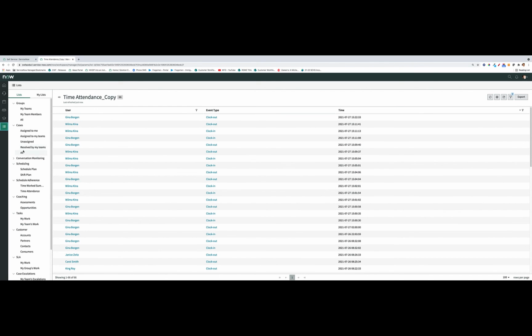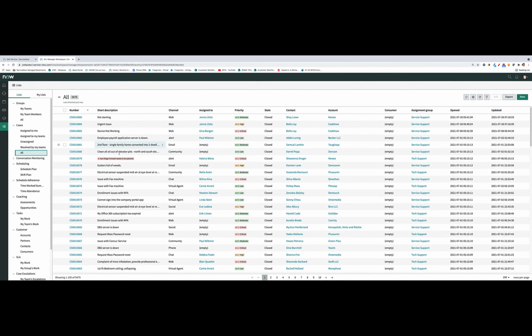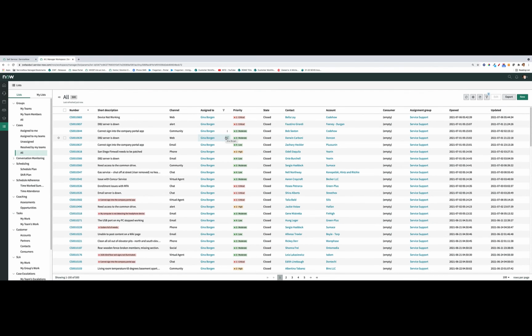So first of all, if we look at all the cases that are in flight within the service organization. So there's a bunch of cases here. And perhaps what we want to do is limit this to a specific agent. So let's go ahead and limit these cases to, let's just show matching cases for Gina. So these are some matching cases that apply to Gina. And what will happen is we'll get those filtered down.